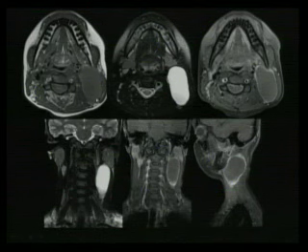Another example, this one actually is on the left side. You can see there's enhancement suggesting there's some infection, and also in this case you can see some debris within the dependent portion of the cyst. So the debris could either be hemorrhagic or infection. So again, when you see something like this, your other differential diagnosis is a lymphatic malformation. So the other differential in this case would be either a branchial cleft cyst which is infected or a lymphatic malformation which has bled or got infected. So that's something to keep at the back of your mind.